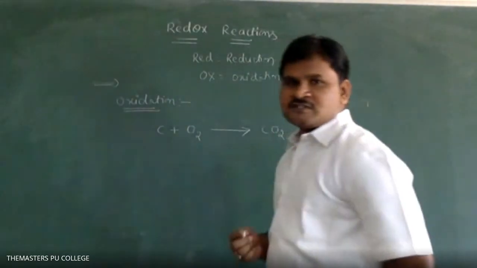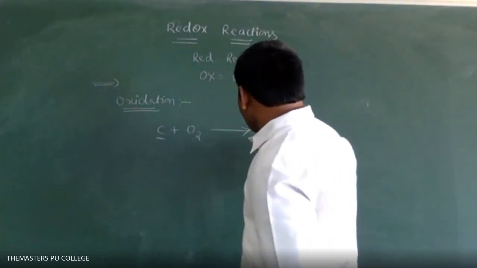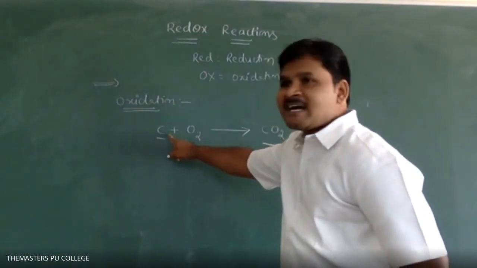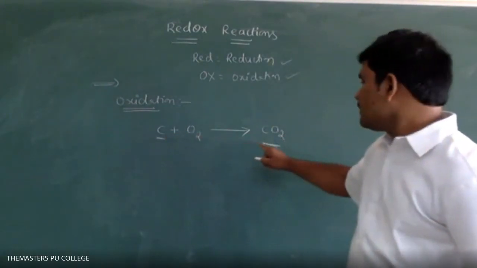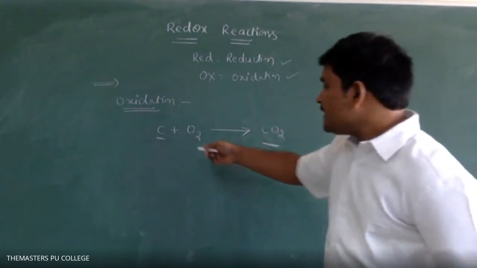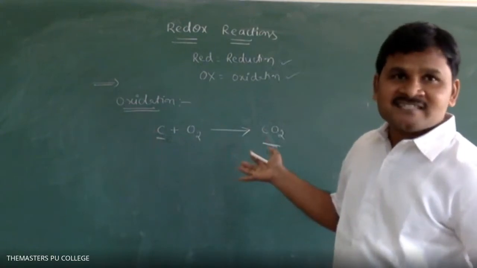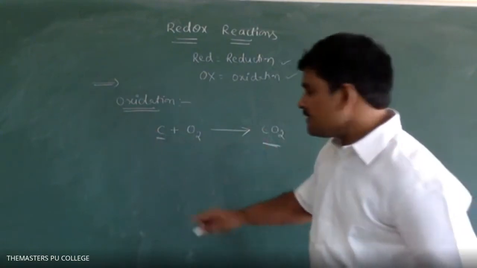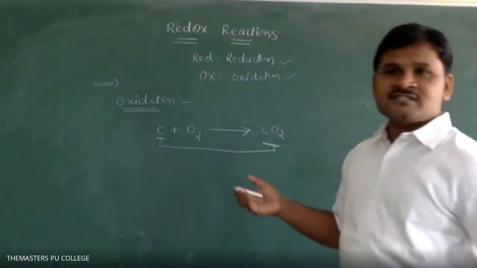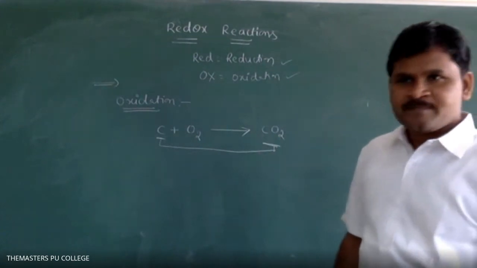C plus O to CO. Here, what is the difference between carbon and carbon dioxide? Students, here we have only carbon. Here, carbon is gaining oxygen, that means we are adding oxygen. We have only carbon, and here we have carbon dioxide. So that's why it is a simple example of the oxidation process.